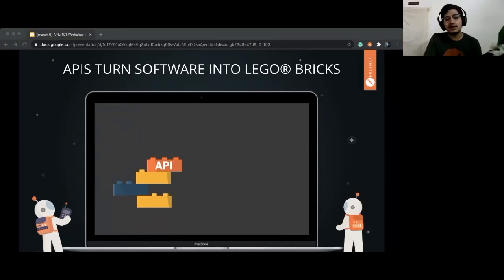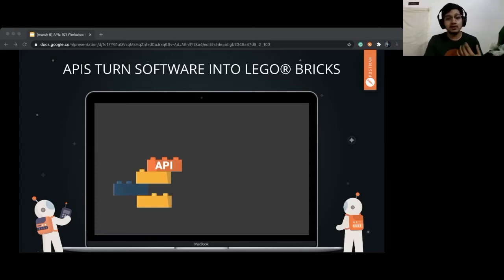How do Legos relate to APIs? I see a lot of people relating in the chat, that is so much fun. When I talk about APIs, they are nothing but the software version of that Lego. You make individual microservices, individual services, you attach them together, and you make a complete software. The only limit here is your imagination and how you're going to use that API. The possibilities are endless. You can combine them and do a lot of stuff.